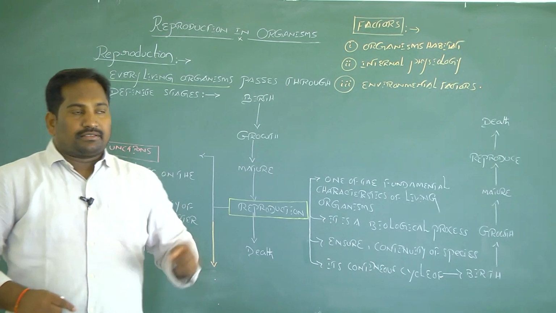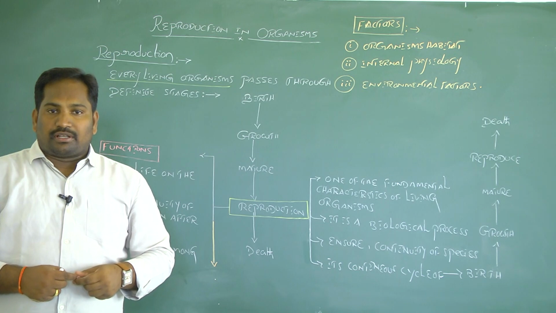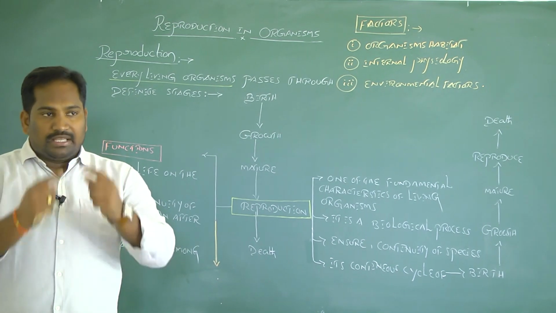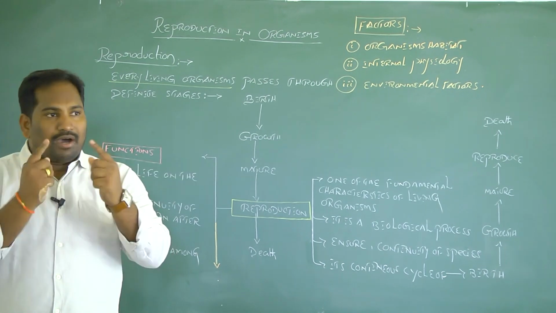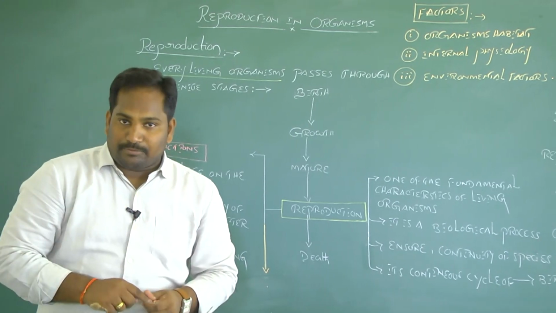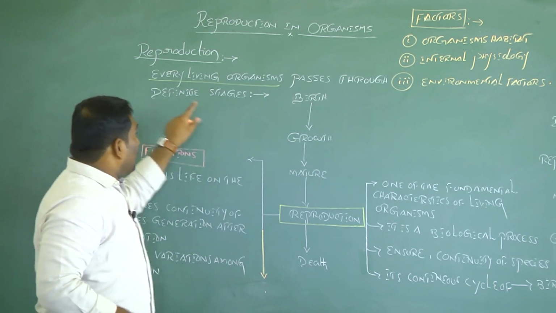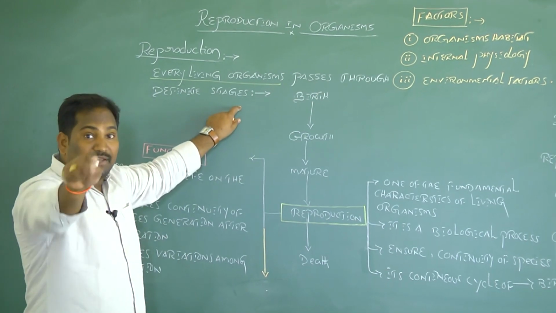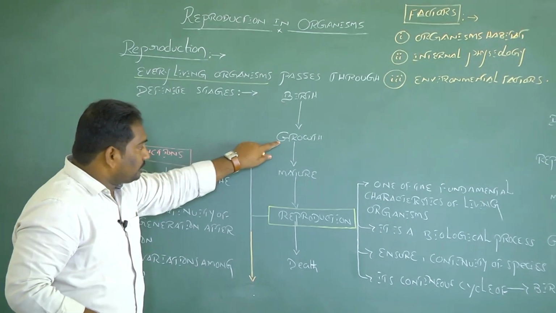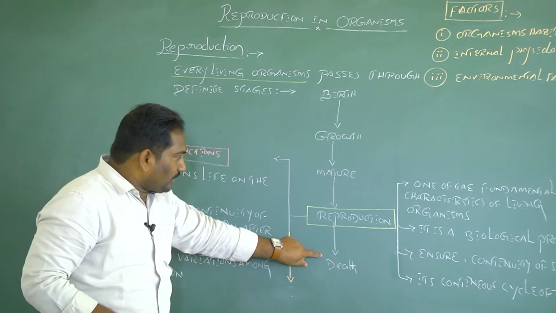Today I want to discuss reproduction in organisms. Before going to reproduction in organisms, first we need to discuss the diversity of the living world. The diversity of the living world: the planet Earth has different living organisms. Every living organism passes through definite stages in its life cycle, such as birth, growth, maturity, reproduction, death.